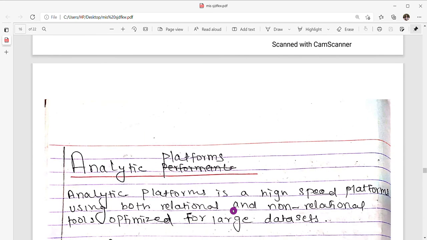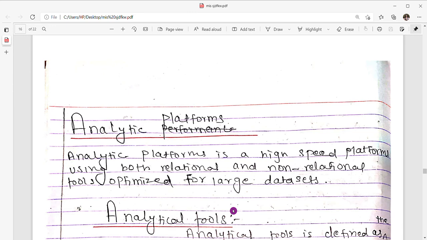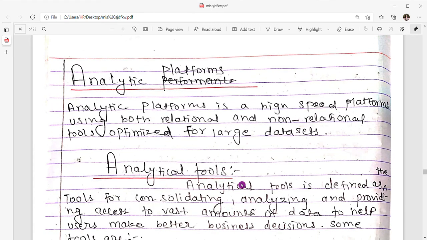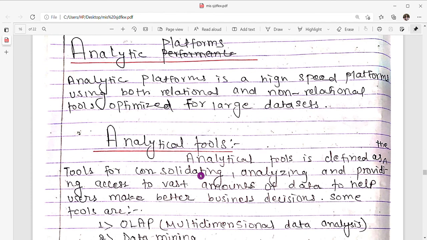So now moving to our analytic platforms topic. An analytic platform is a high-speed platform using both relational and non-relational tools optimized for large data sets. So now analytical tools. Analytical tools are defined as the tools for consolidating, analyzing, and providing access to vast amounts of data to help users make better business decisions.